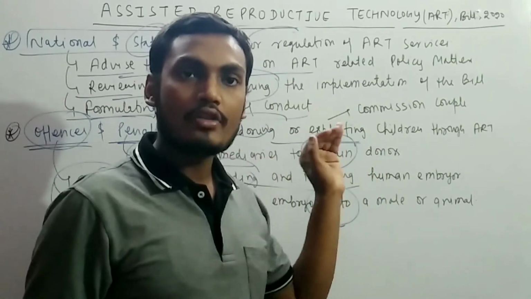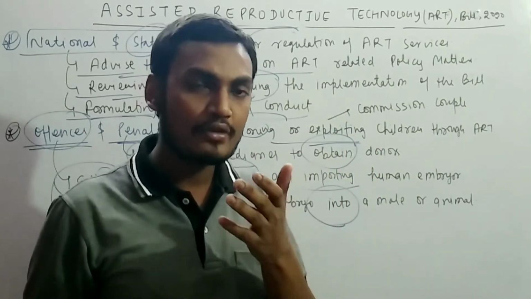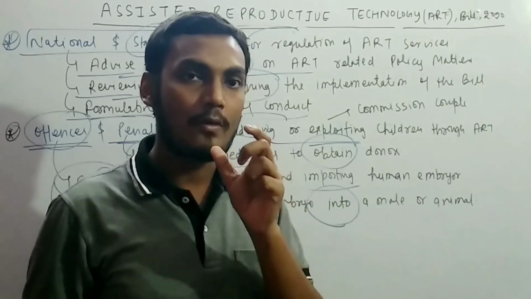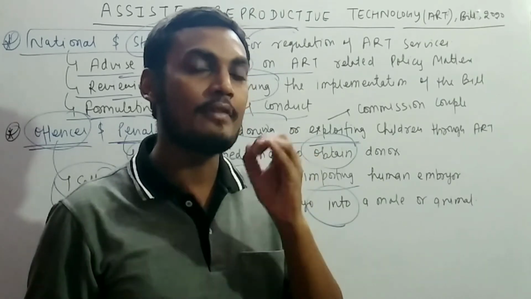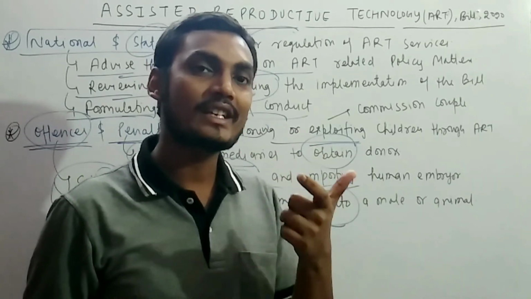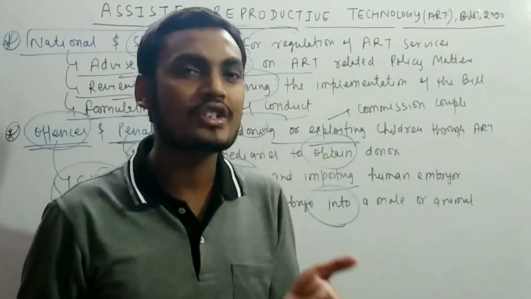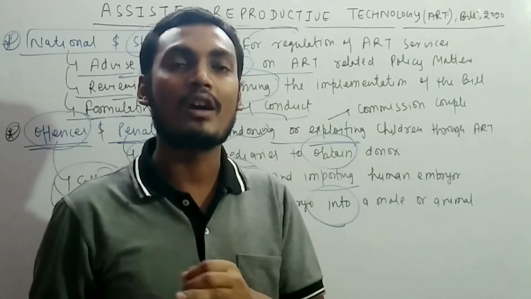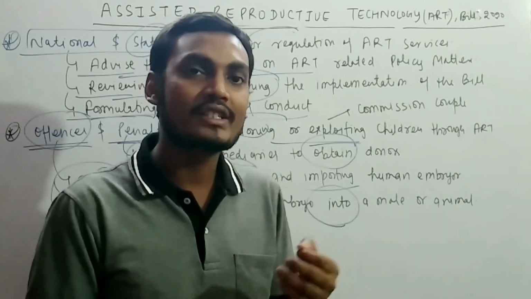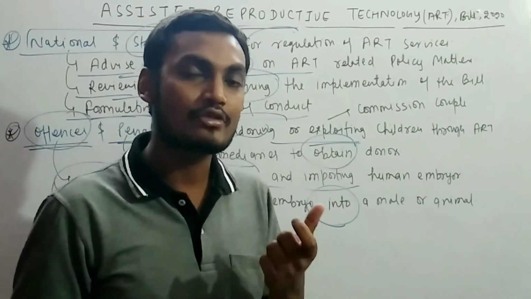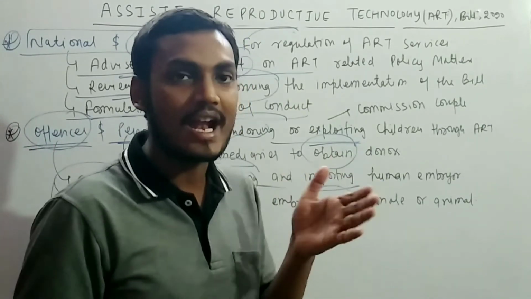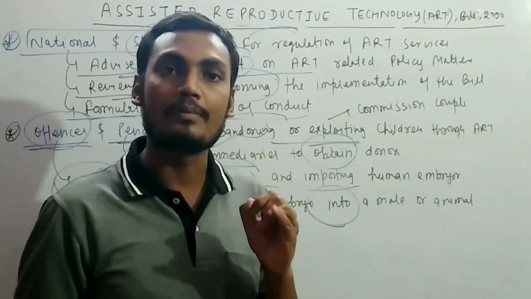So this is all about the assisted reproductive technology. If you talk about the main flaws in this bill, it actually excluded couples who are in a live-in relationship. Another is the single man, and most important is the LGBT community has been excluded, and it is completely unknown why LGBT communities have been excluded. Actually they need it. So that's why this is one of the main flaws of this bill.